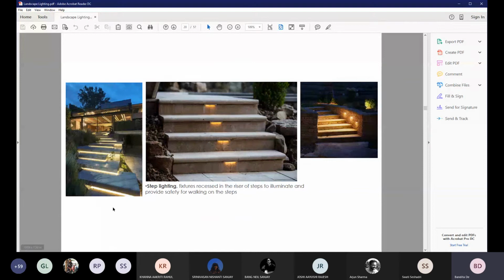Step lighting, like I was showing you in the park lighting concept: when you are designing steps or staircases or stair walls, instead of having bollards or direct lighting, you can also explore indirect lighting by concealing light under the steps or using recessed lights on the treads or on the side of the parapet wall to light up those areas.